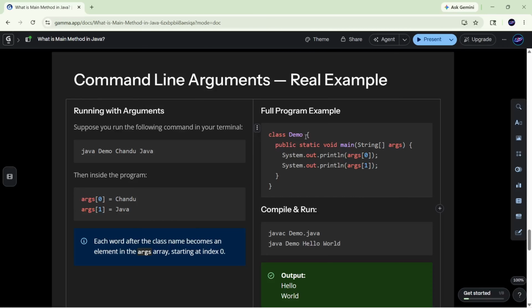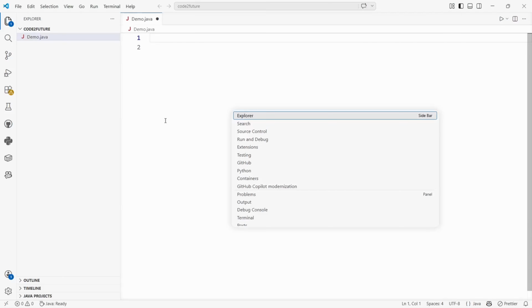Here, finally, command line arguments. Command line arguments means if you see inside the main method, you will find String args. The definition of that is, args is an array of type String which is inside the main method, and it is used to execute the command line arguments. After String you will find square brackets. To represent arrays in Java, we use square brackets.